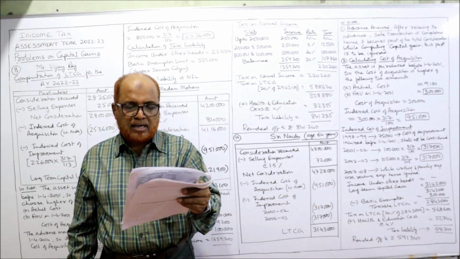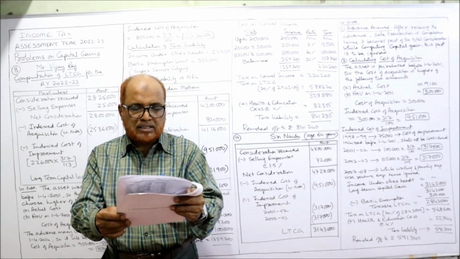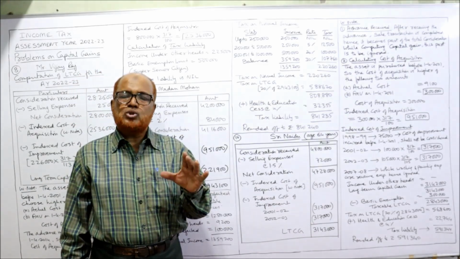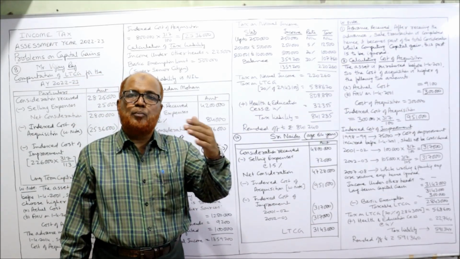Compute income from capital gain and tax liability if income from other heads is nil. No income under other heads. So here you should be careful regarding when the improvements were made.